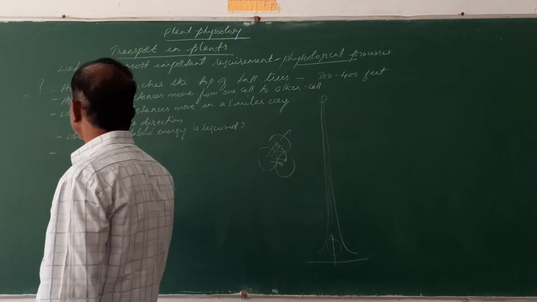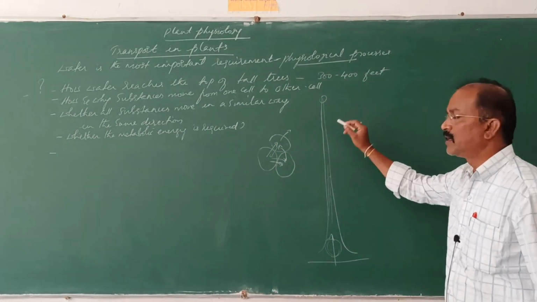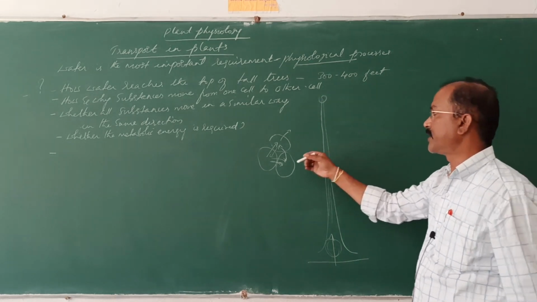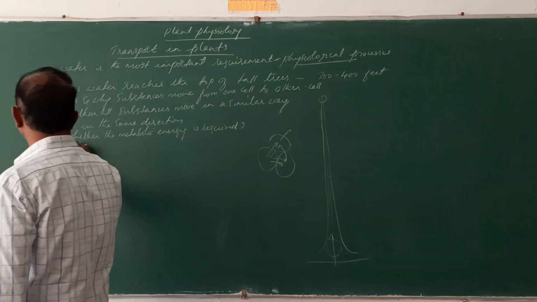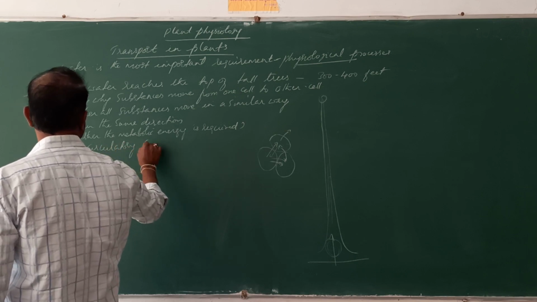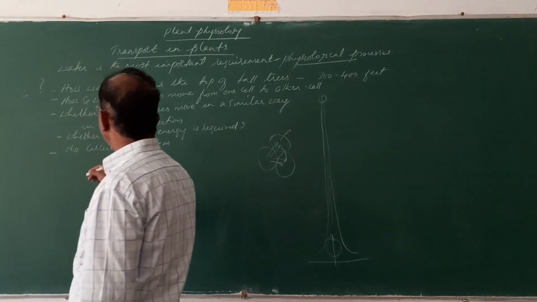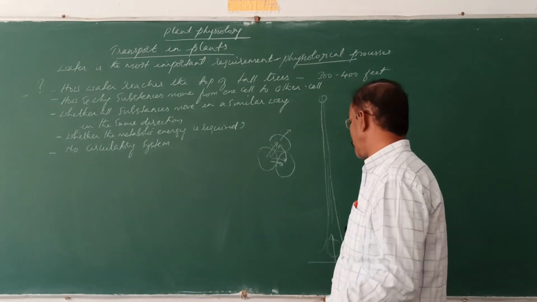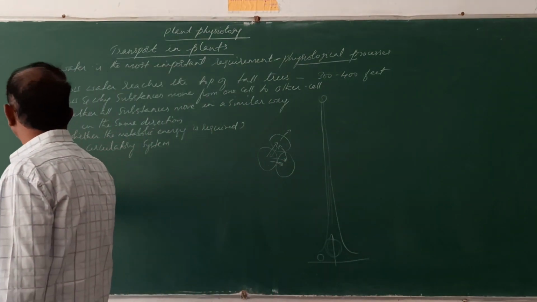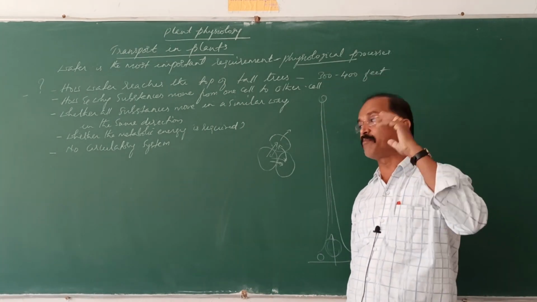Now the water here moves, see, from the root the water is absorbed and it moves in the plant body to the tip of the plant. There is no circulatory system. Is there any circulatory system like in human beings? There is no circulatory system present to pump or to push these materials. So water is taken up by the roots, isn't it? Water is absorbed by the roots and transported to all the parts of the plant body, to the tip of the plant body.